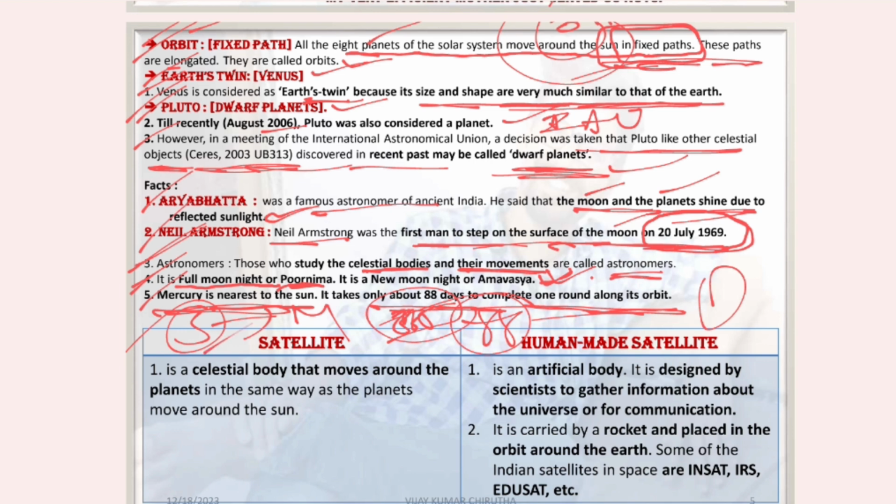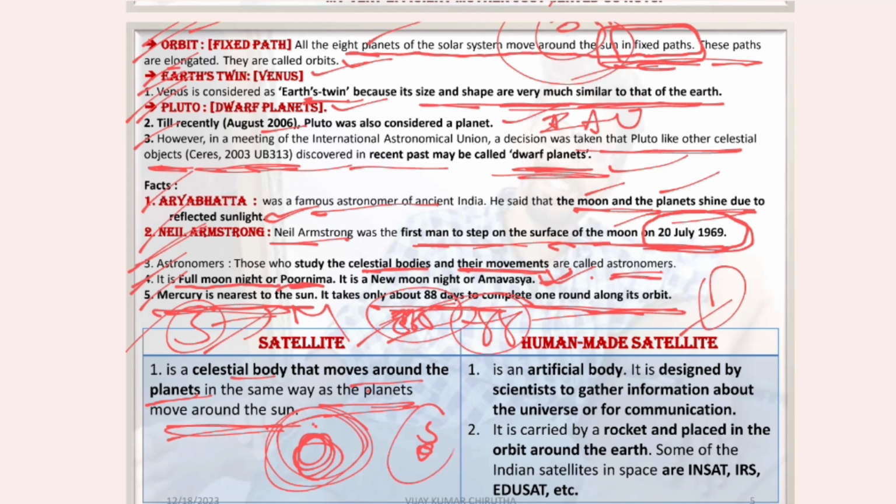Let's see the difference between satellites and human-made satellites. A satellite is a celestial body that moves around a planet in the same way as the planets move around the Sun. Planets move around the Sun, but satellites move around the planets.